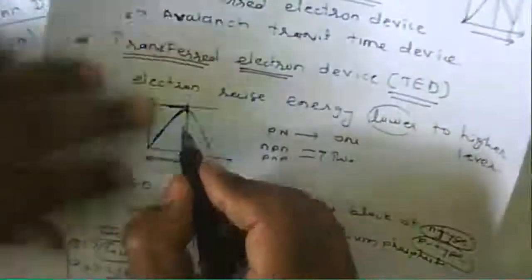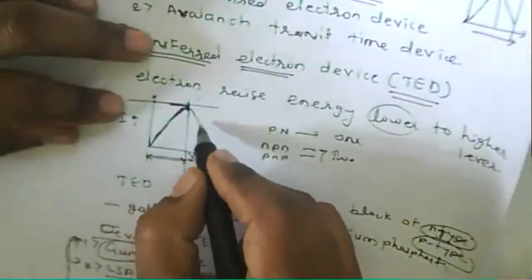Generally we say that this N type will work up to a certain value of electric field, which is nothing but a particular threshold. It will work up to that threshold, and beyond it the velocity of the electrons decreases, and the electrons will start exhibiting a negative resistance region.